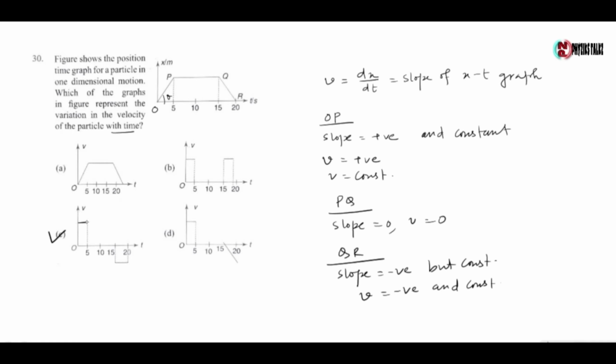For the first part, velocity is constant, then from 5 to 15 seconds velocity is 0, and then velocity is negative. So the correct option is option C.